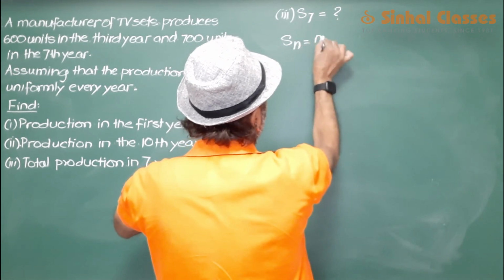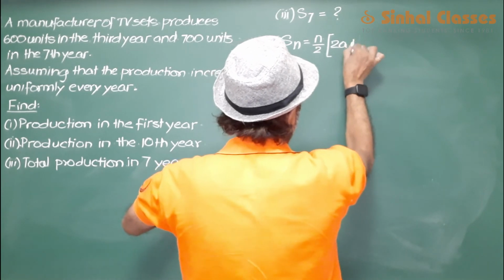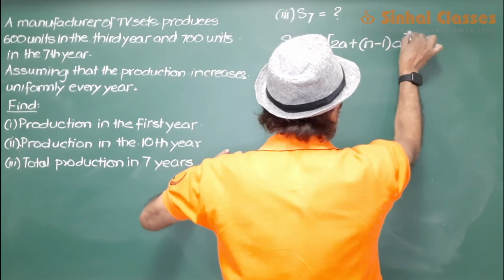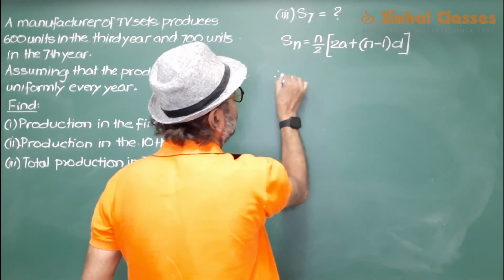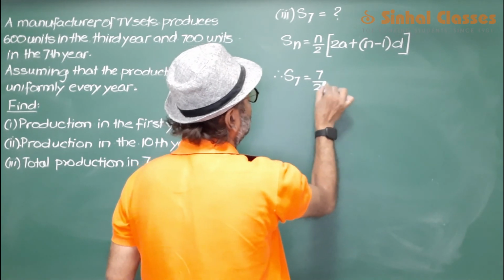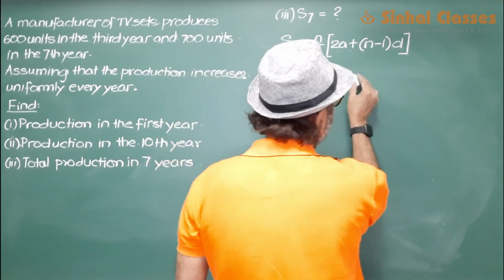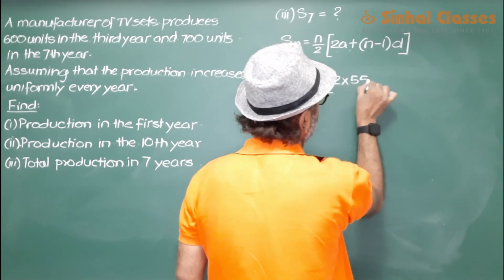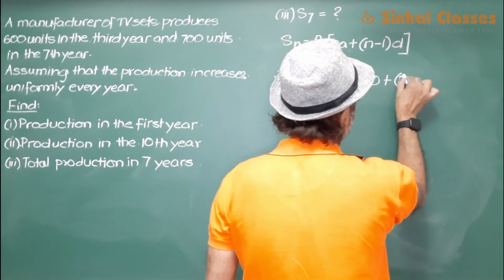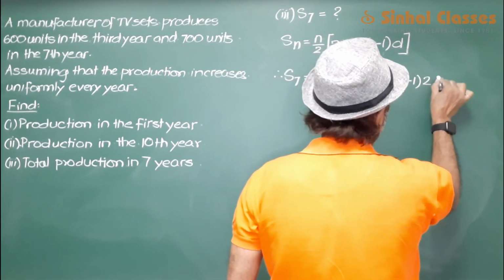Sn is equal to n upon 2, 2a plus n minus 1 into D. Now S7 is equal to 7 upon 2, 2 into A. Now A was 550, n minus 1, which is 7 minus 1, and D was 25.